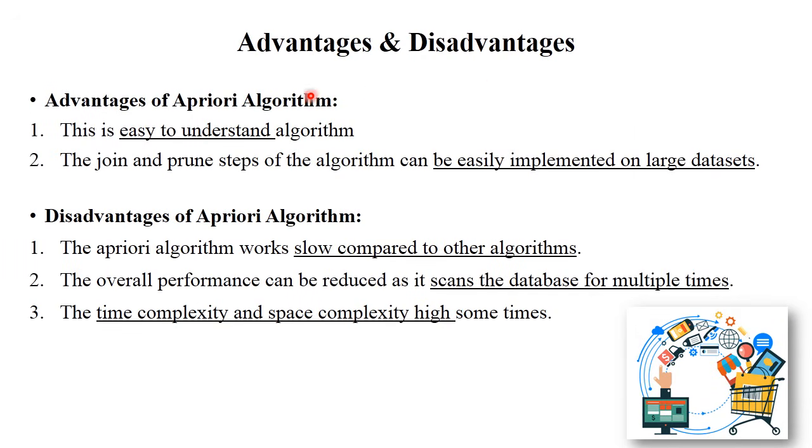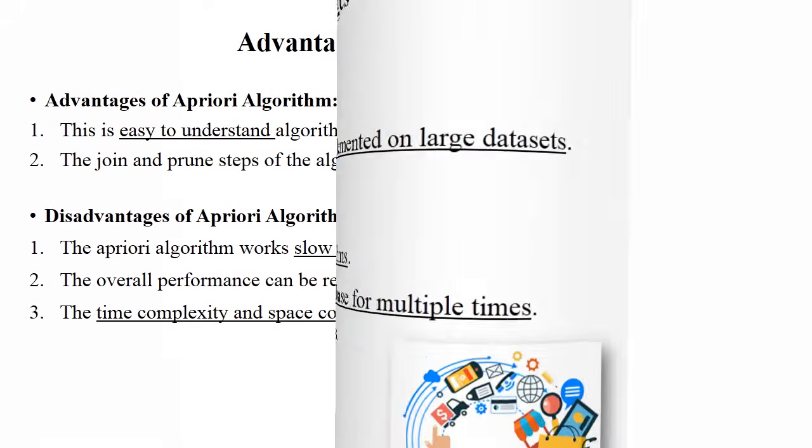Advantages and disadvantages. The advantages of the Apriori algorithm are that it is very easy to understand and easily implemented on large data sets. The disadvantages are that this Apriori algorithm is slow compared to other algorithms, and it scans the database multiple times for calculating the support values, right? Meaning how many times particular items are purchased. Next, time complexity and space complexity are sometimes high, depending on the data set. That's why these algorithms are used in your project as per the requirement. Keep learning, keep practicing.